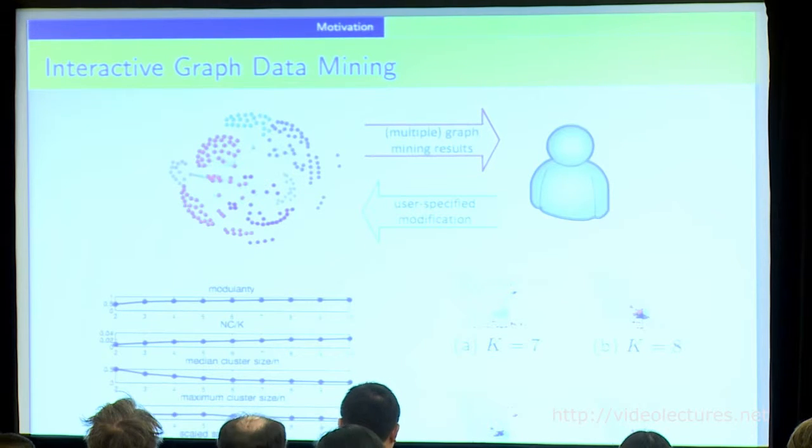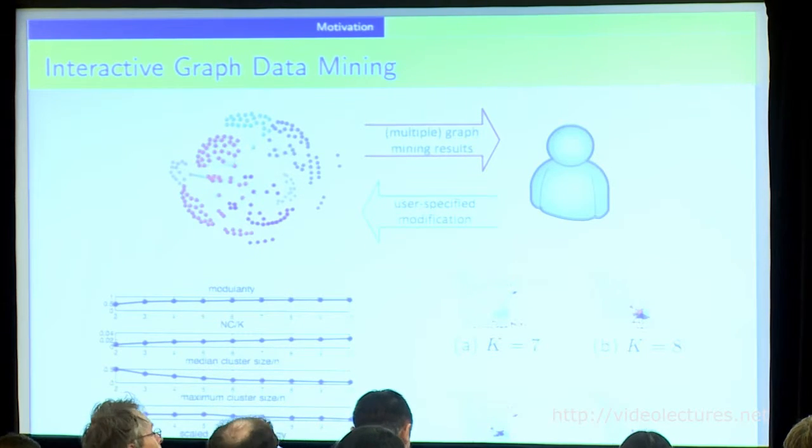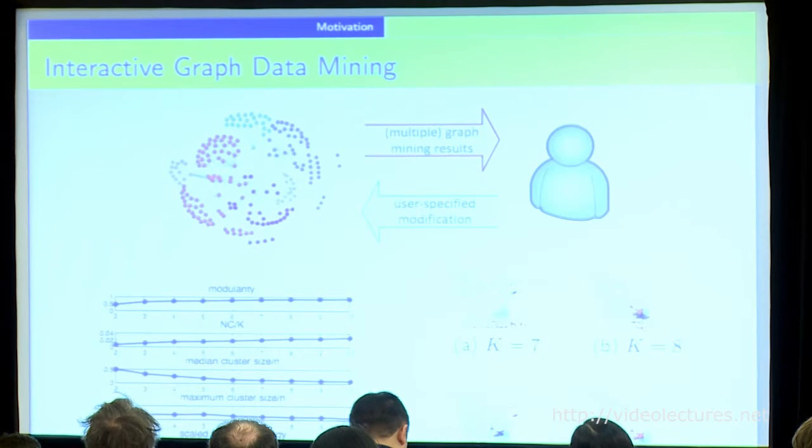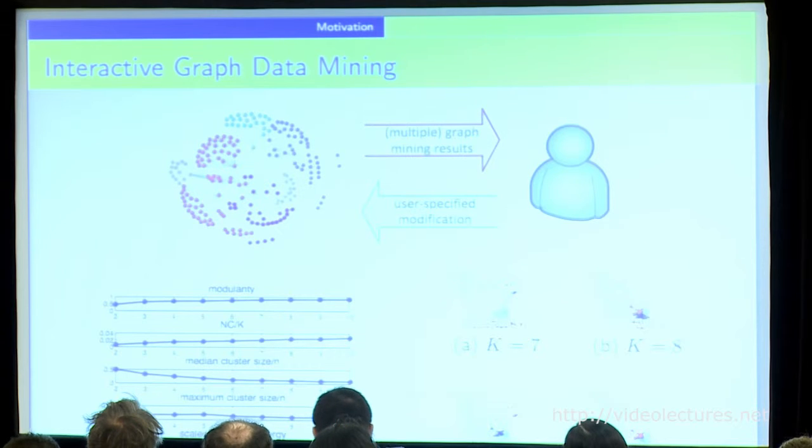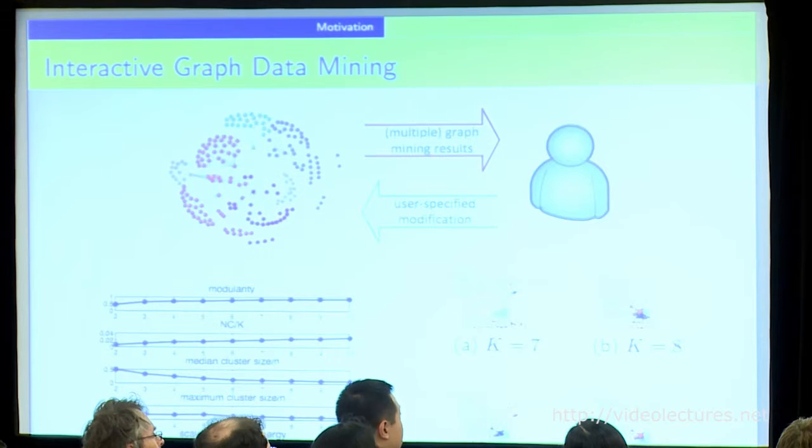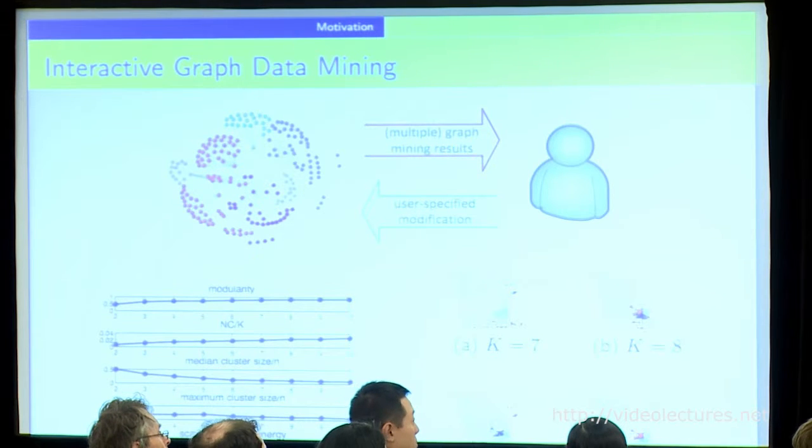detection problems. One of the known problems for community detection is that we don't know the number of communities that we want in the first place. So as a data analyst, you may want to ask the graph mining algorithm to give you, let's say, 5 communities at first, and then it will provide you all sorts of clustering metrics like modularity, like the distribution of the cluster sizes.